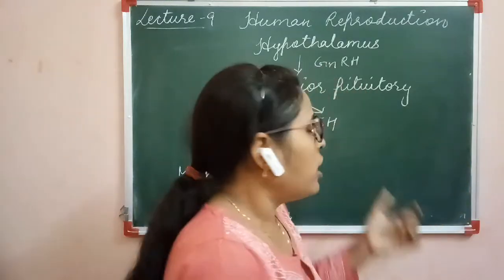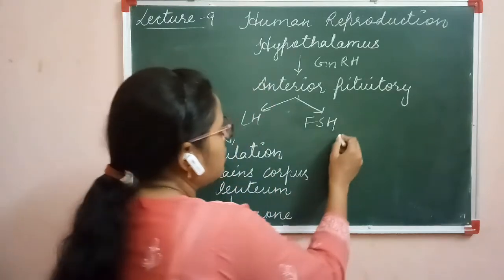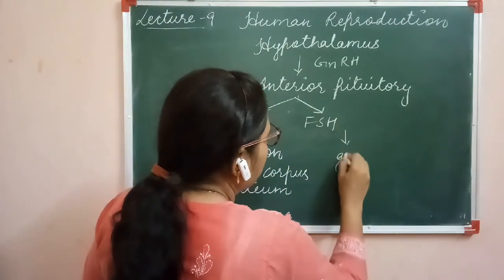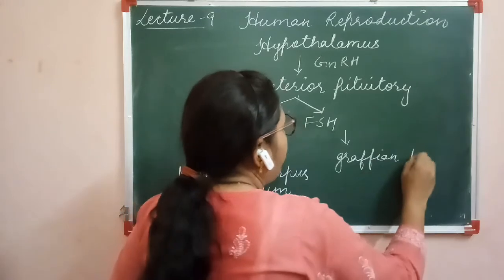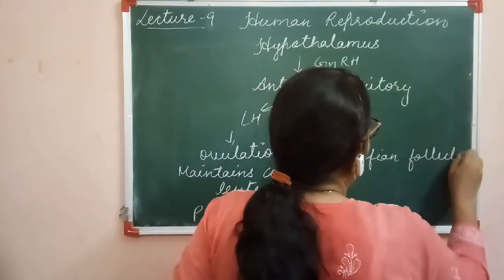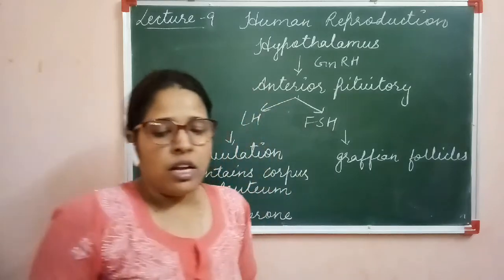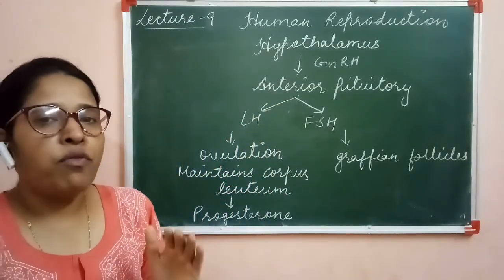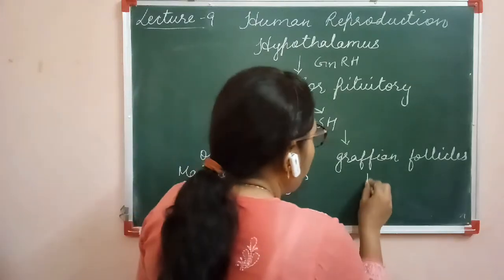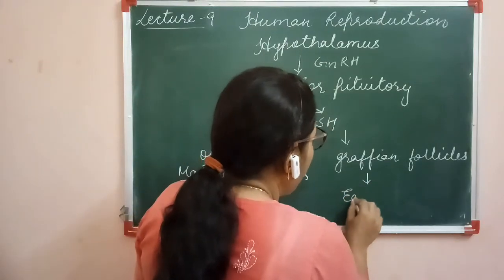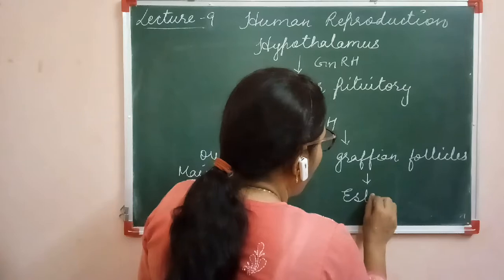Next, the follicle stimulating hormone, or FSH, stimulates the Graafian follicles of the ovaries. Clear? For what function? The Graafian follicles stimulate the secretion of estrogen hormone.